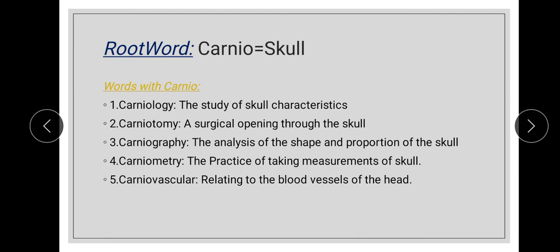And coming to the third word, carneography, which means the analysis of the shape and proportion of the skull. And the sentence is, he was so interested in carneography because it is very essential. And coming to the fourth word, carneometry, which means the practice of taking measurements of skull. And the example sentence is, his research includes carneometry and morphology. And coming to the last and final word, cardiovascular. It's all related to the blood vessels of the head.